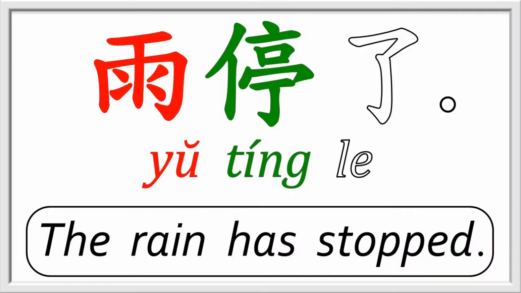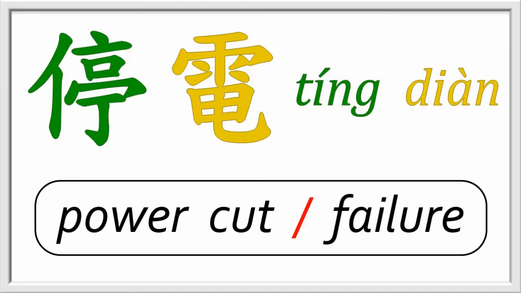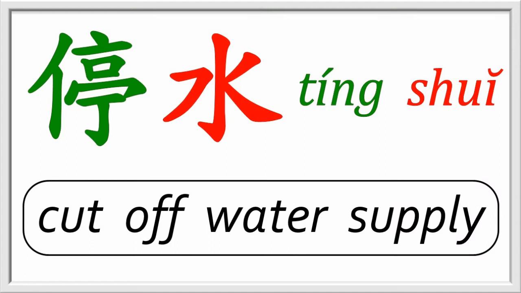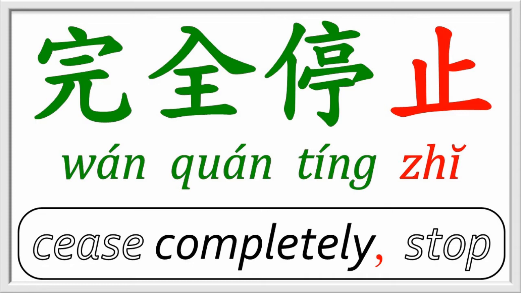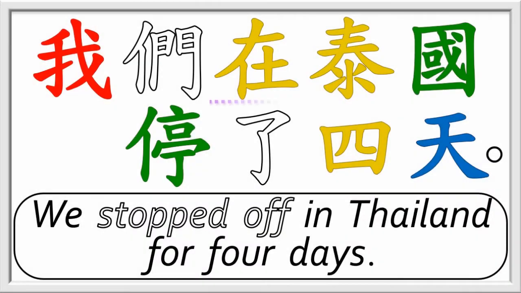An easily understood sentence is 雨停了, the rain has stopped, with the change of situation particle 了. Other easy phrases are 停电, a blackout or power cut, and 停水, when the water supply is cut off. 完全停止 is the phrase meaning to cease completely. If you happen to be traveling, 停 is useful for saying you stopped off at a certain place. For example, 我们在泰国停了4天. We stopped off in Thailand for 4 days.